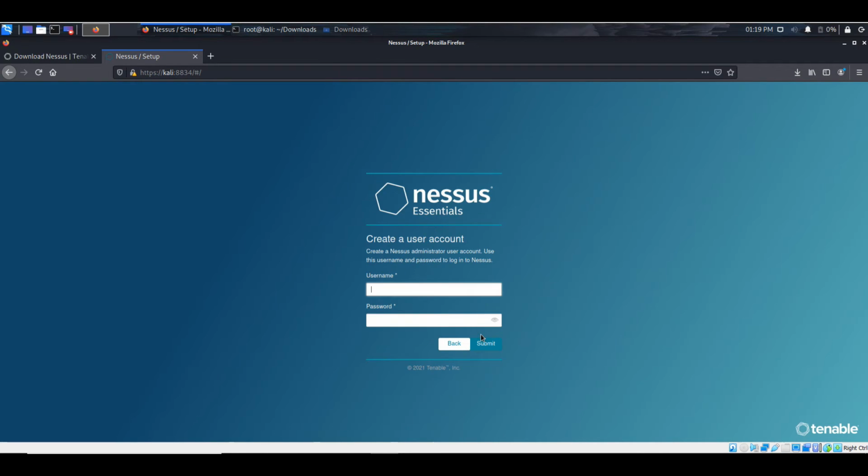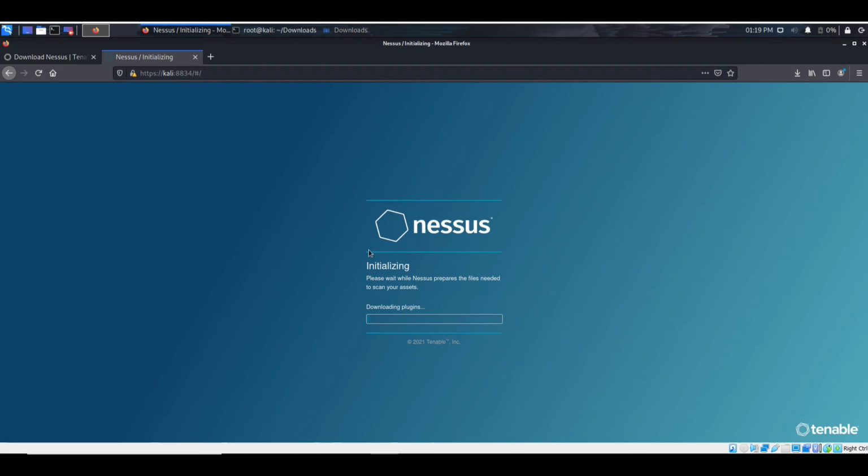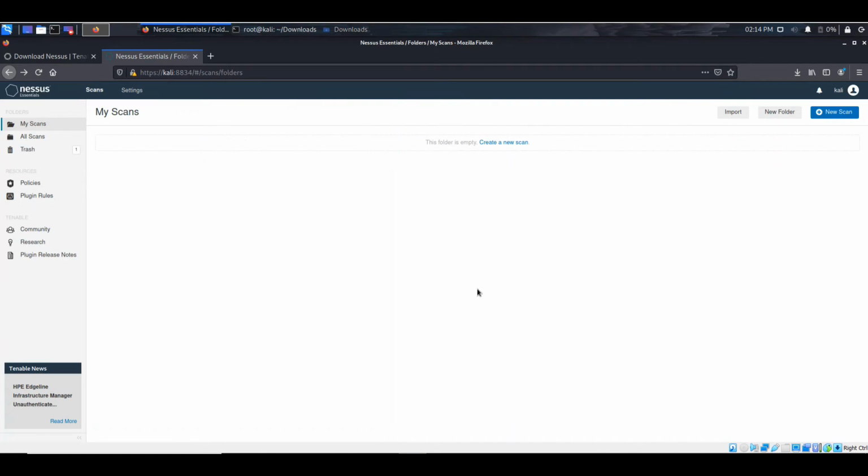Then click continue. Here we need to create a local user account for our Nessus. I'm gonna create mine. And if you're done, just click on submit. Let's wait for submitting. Now the setup is complete and we have additional downloads. Let's wait for this one to finish. And we are back after the final compilation of plugins. Now the setup is complete and we are now ready to scan using Nessus.